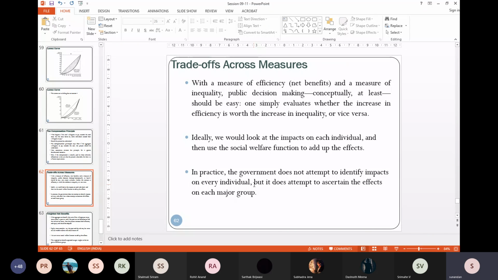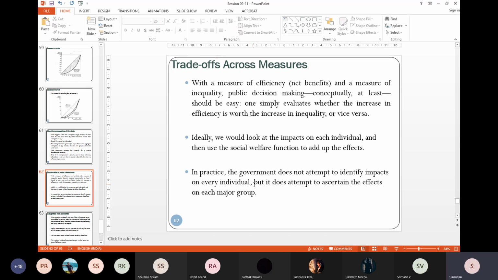So conceptually, you will be able to make some public decision, or at least now we'll be in a position to say for a particular project whether it is increasing efficiency, whether it is increasing equality, whether there is a trade-off, whether the increase in efficiency is more than the increase in inequality if both inequality and efficiency increase.